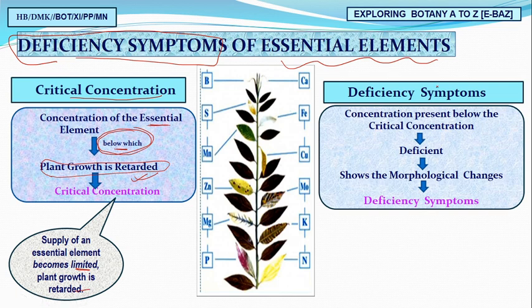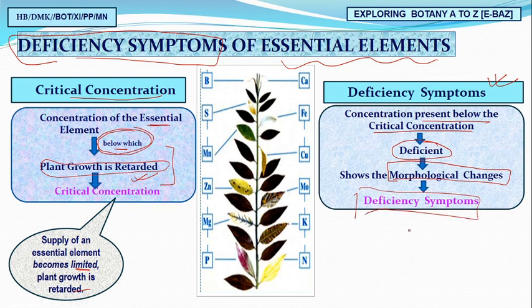Now, second is deficiency symptom. Here, under the critical concentration, you are not going to get deficiency symptoms, only growth is retarded. But if you reduce the concentration further below the critical concentration, the element will be deficient, and it will be expressed by morphological changes, and this is called deficiency symptom.